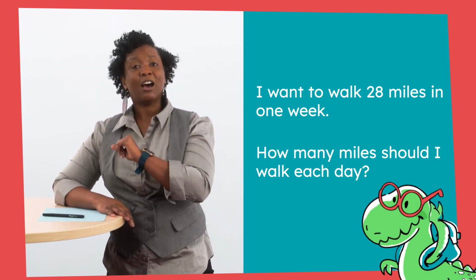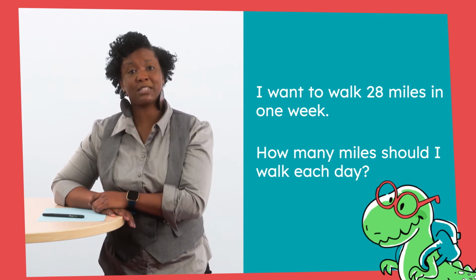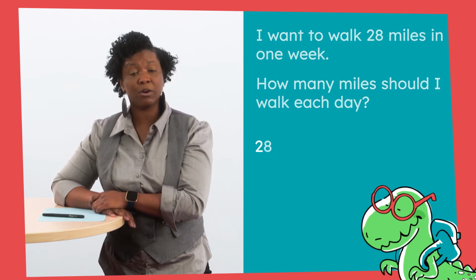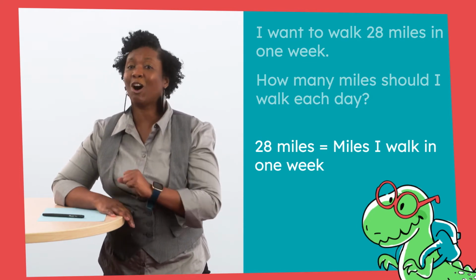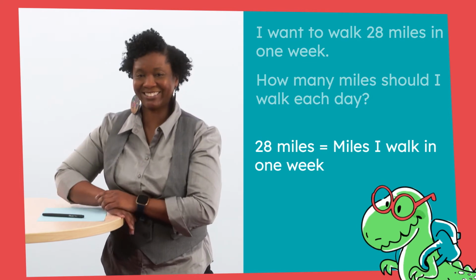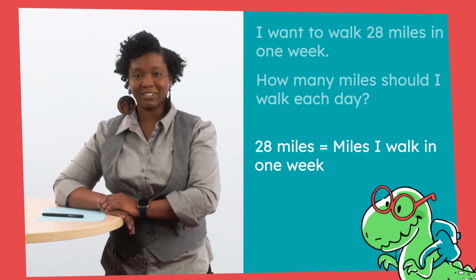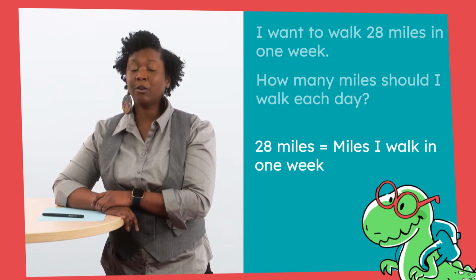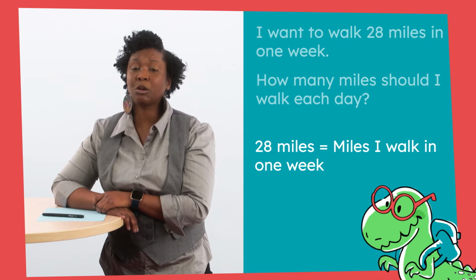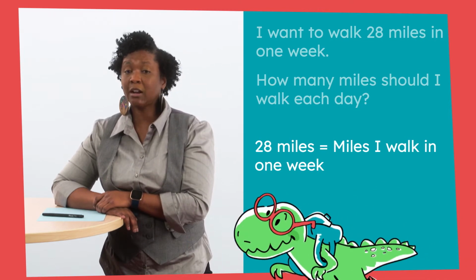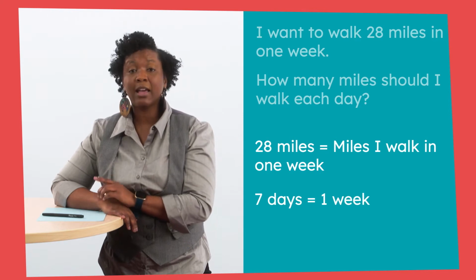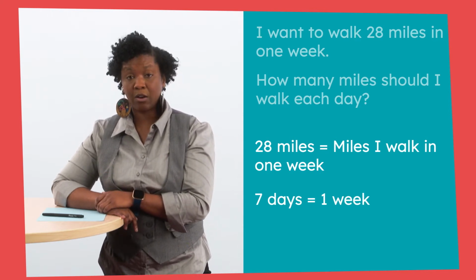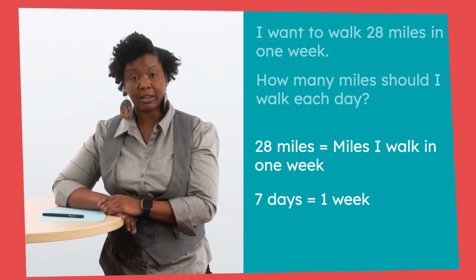What's that? Oh, that's true. I heard someone say that in 1 week, we know I want to walk 28 miles. That's right, I sure do. I want to walk all 28 of those miles. What else do we know? Yes, we know that I want to walk 28 miles each week. That means we can also say that 7 days is the same amount of time as 1 week. That's pretty important for us to know. I agree with your thinking completely.